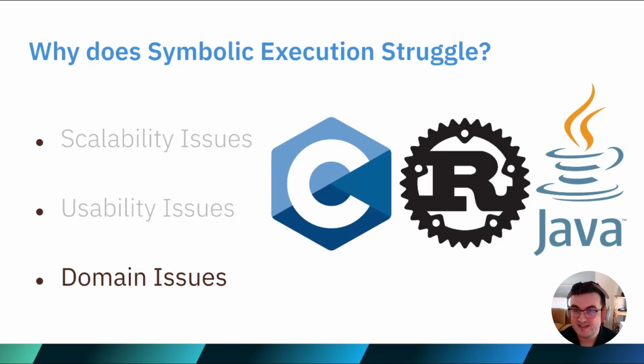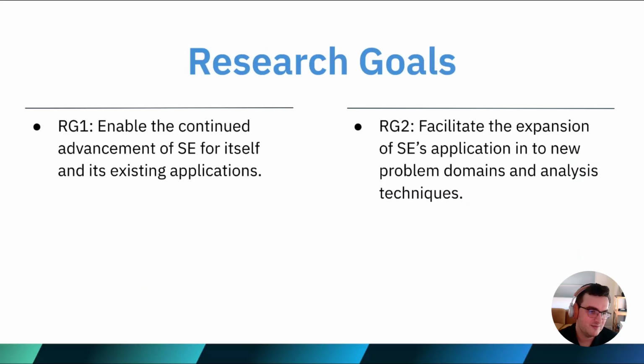Lastly, due to the complexity of the analysis, symbolic execution cannot be easily applied to any language or framework. The majority of available tools that are immediately ready for use operate on C, C++, or Java, and while there is some effort to expand the technique to other languages like Rust, adoption on the whole is still quite low. Therefore, it's important to identify which new domains are actually worth the additional effort to bring symbolic execution to.